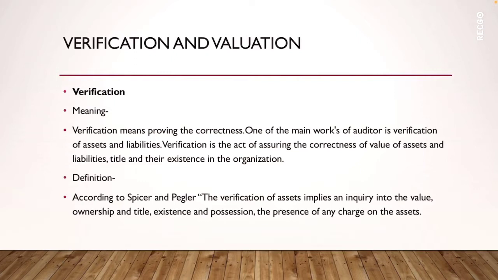This process will be known as what? Verification. The auditor in his report substantiates the accuracy of the asset side, that is the right hand side of the balance sheet, and the basis of this confirmation by the auditor is called verification of assets and liabilities.